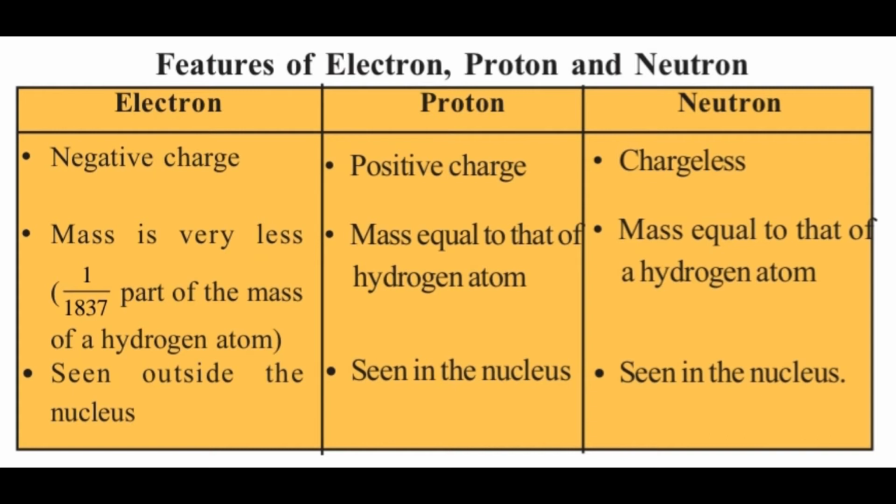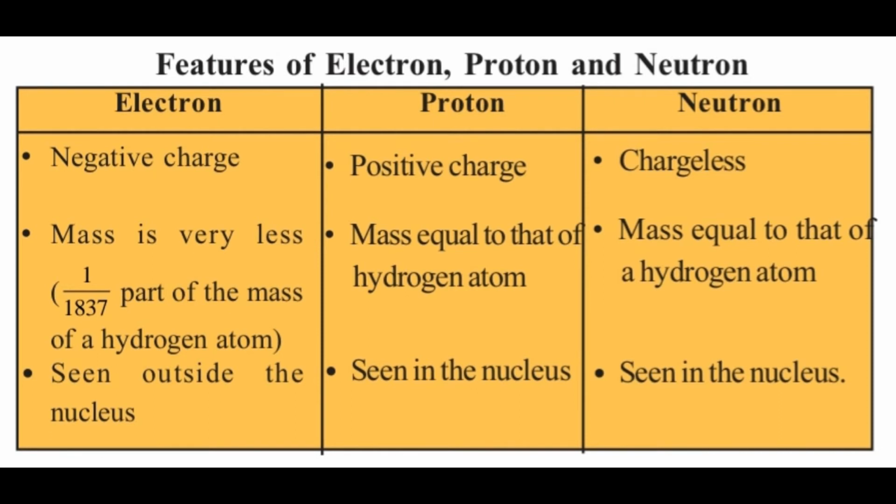So what about mass? The mass of the electron is very less. The mass of the proton is equal to that of the hydrogen atom, and the mass of the neutron is equal to that of the hydrogen atom. Where is the electron present? Seen outside the nucleus. Proton is seen in the nucleus. Neutron is seen in the nucleus.